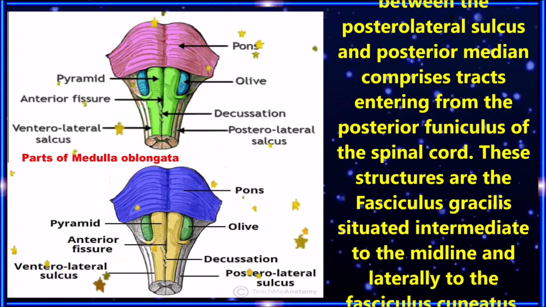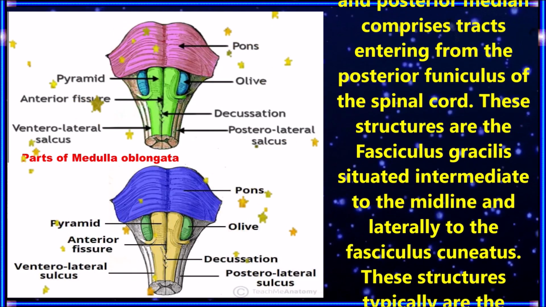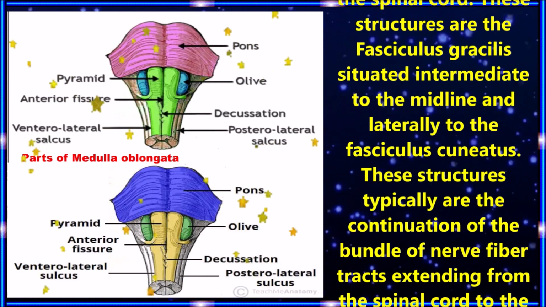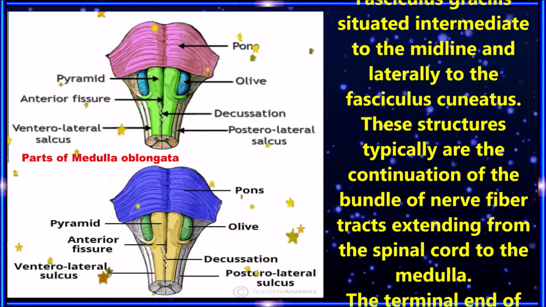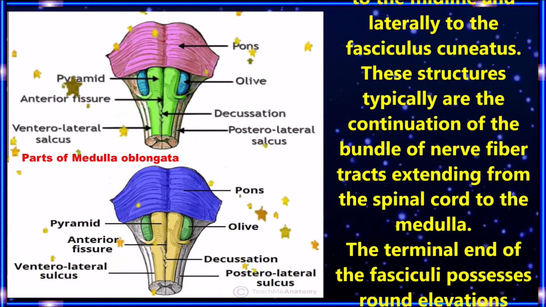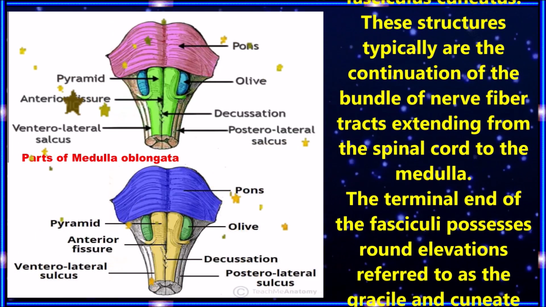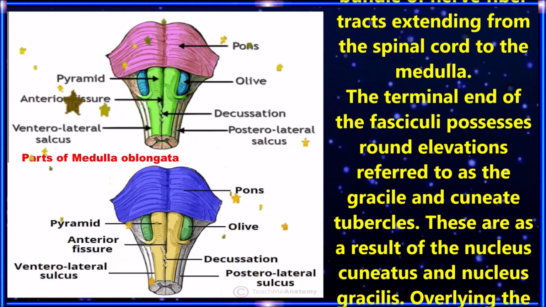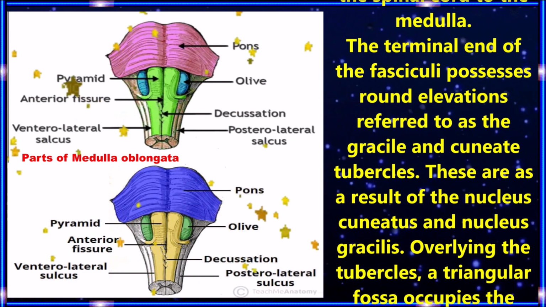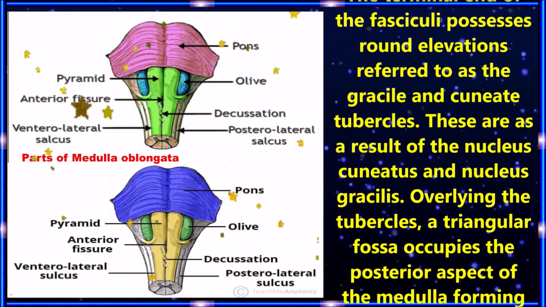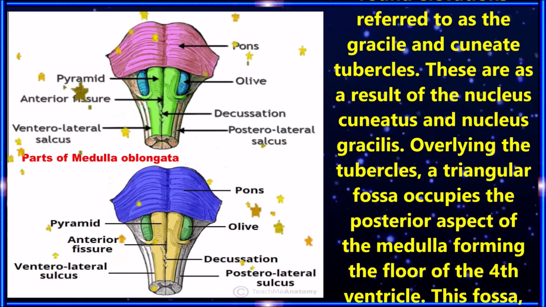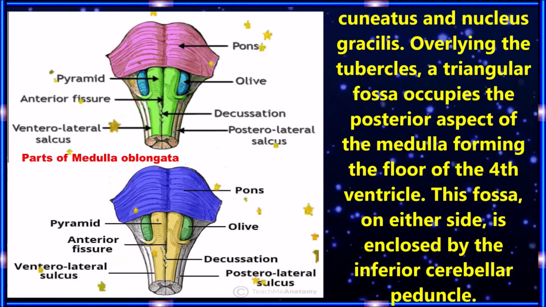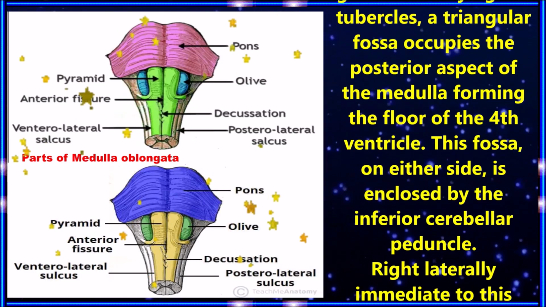Fasciculus gracilis. The rear end of the medulla, between the posterior-lateral sulcus and posterior-median sulcus, has tracts entering from the posterior funiculus of the spinal cord. These structures are the fasciculus gracilis, situated intermediate to the midline and medial to the fasciculus cuneatus. These structures typically are the continuation of the bundles of nerve fiber tracts extending from the spinal cord to the medulla. The terminal end of the fasciculi possesses rounded elevations referred to as the gracile and cuneate tubercles. These are the result of nucleus cuneatus and nucleus gracilis overlying the tubercles.